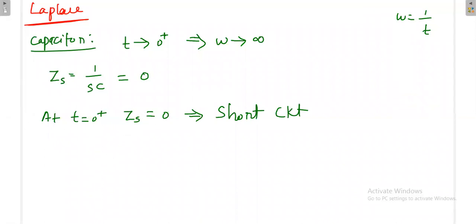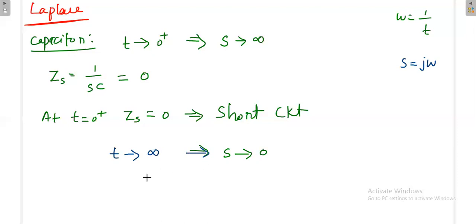Or otherwise I can also analyze the steady state, which means t tends to infinity. Here again, don't get confused: S is equal to j omega, so S and omega are the same. If t tends to infinity, then S tends to 0.